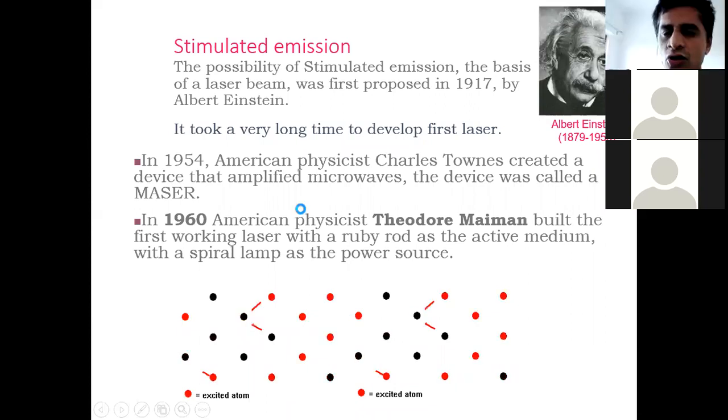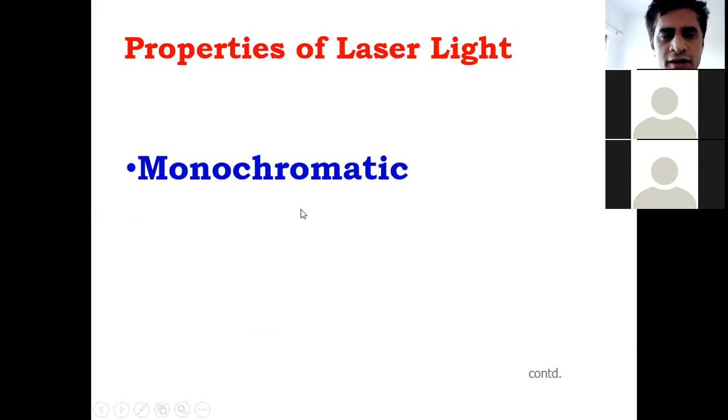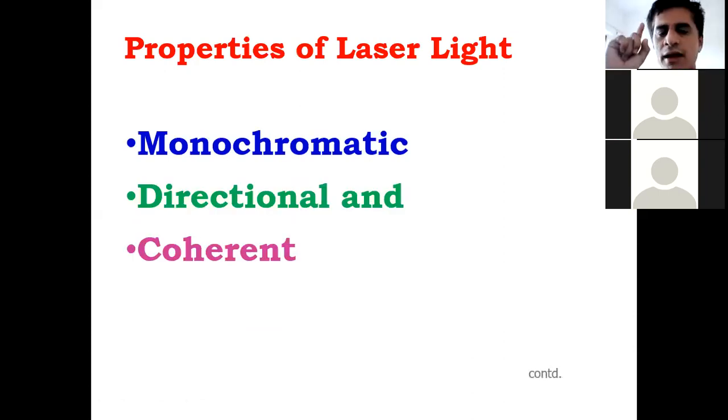Okay, now I will explain what are the properties of laser light. In the exam I'll ask what are the properties of laser light, so you should say monochromatic, directional, coherent. And dear student, mono means single, chroma means color, that is, light with single color. Okay, now see what the properties are.